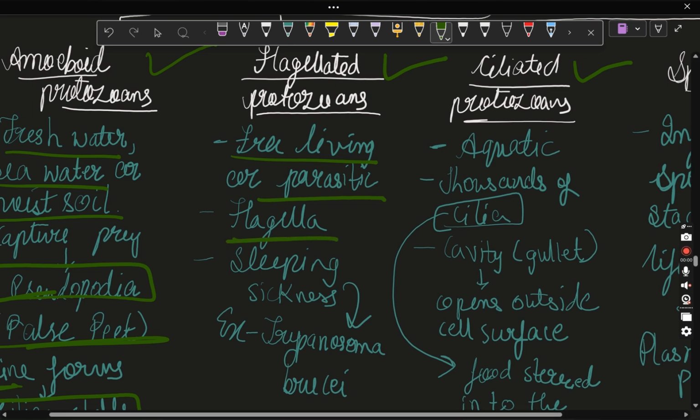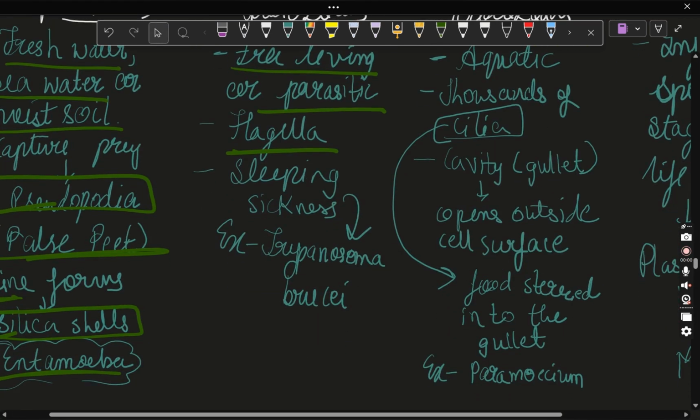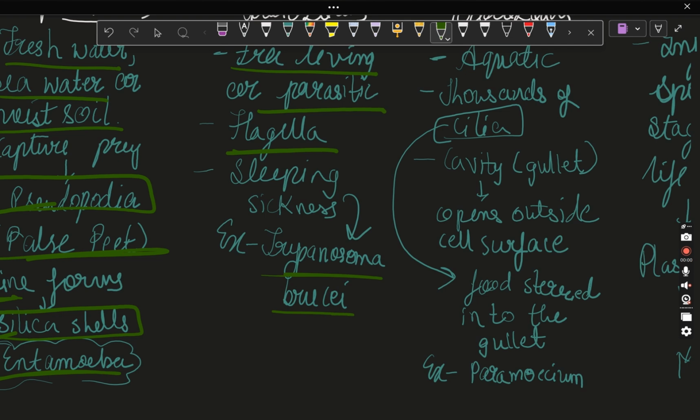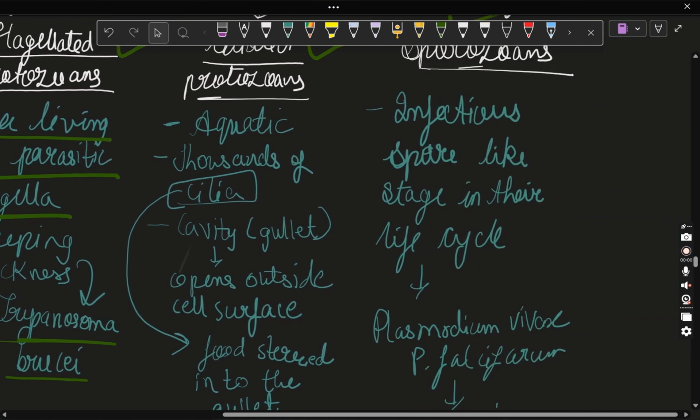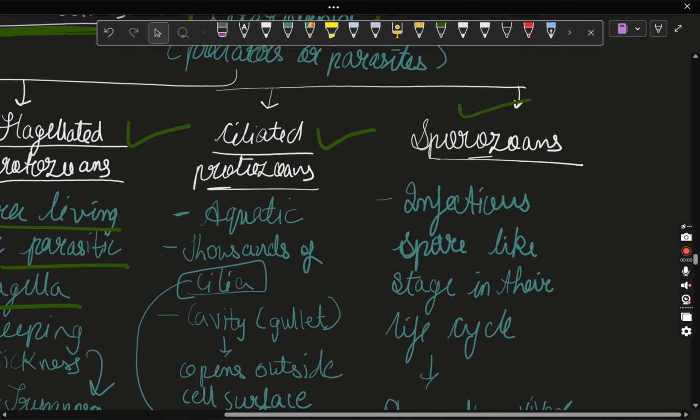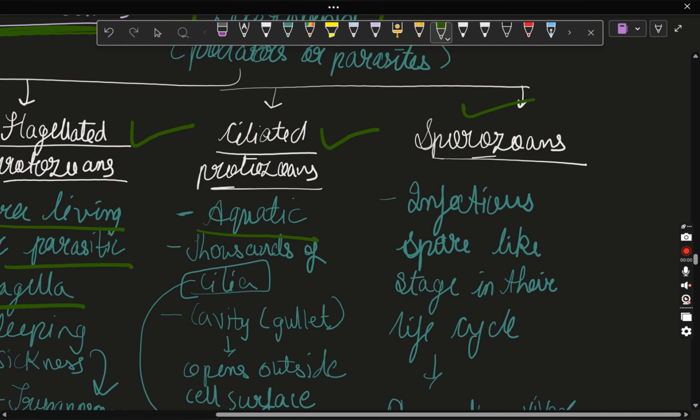They cause sleeping sickness. And now, who causes it? Trypanosoma brucei. Trypanosoma brucei is a flagellated protozoa which causes the sleeping sickness. और ये example भी हो गया और इसकी feature है कि इसमें flagella होता है. Then, next category is ciliated. अभी ये aquatic है और ऑफ कोर्स इसमें सिलिएटेड है तो बहुत सारी सीलिया होगी, थाउजेंड्स ऑफ सीलिया होती हैं इसमें.